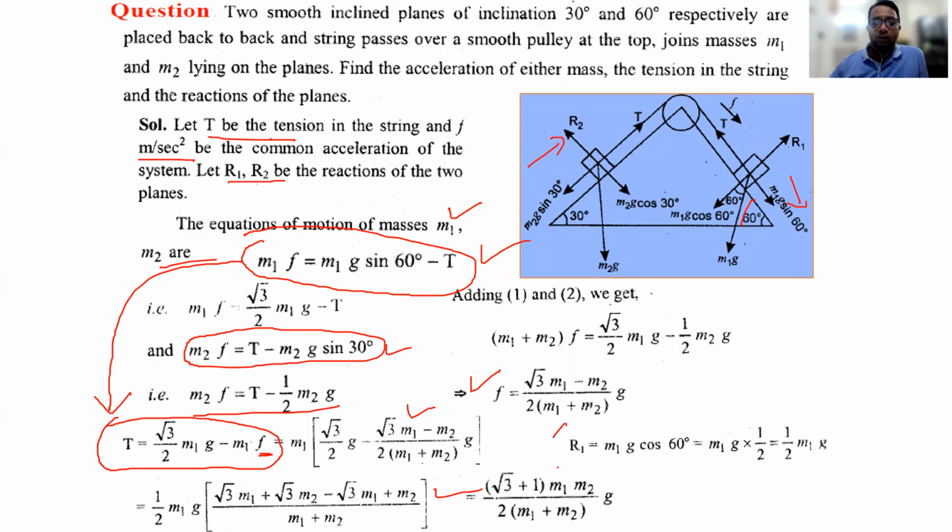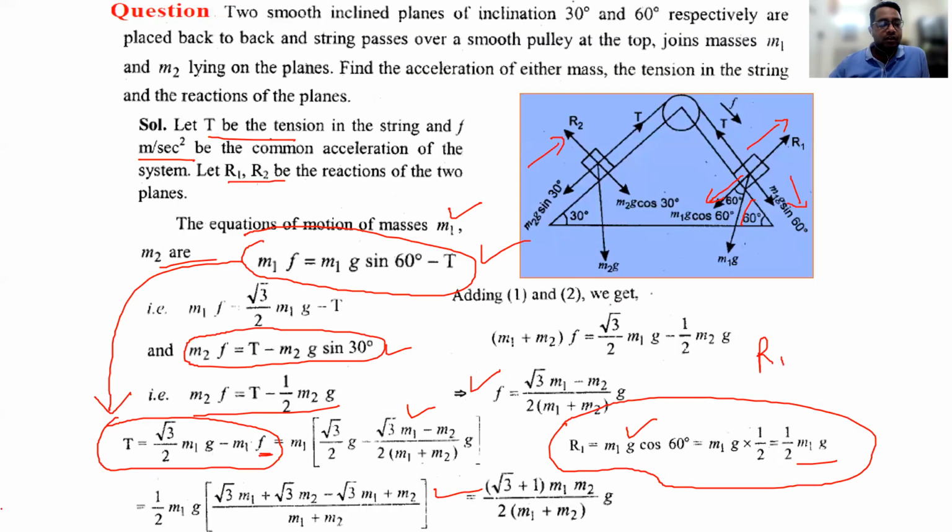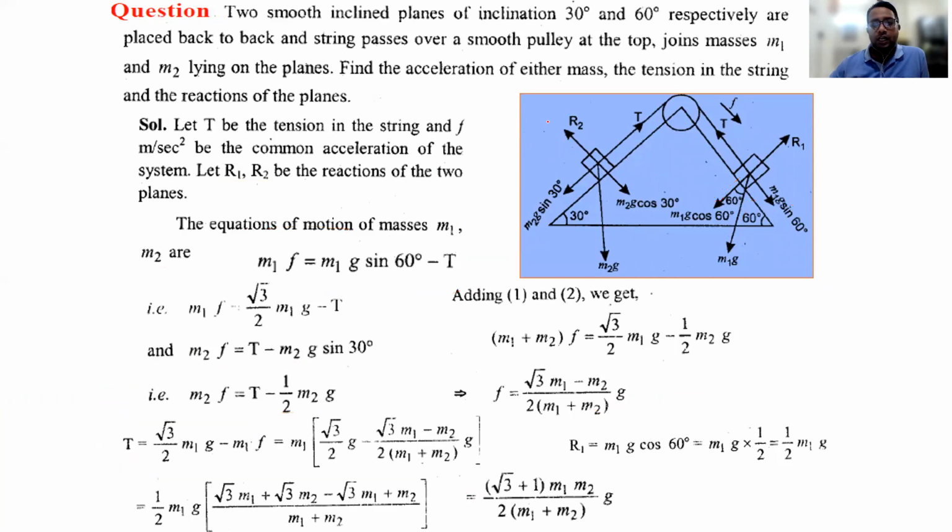And reaction R1, which was derived in the article, will be equal to this force, because there is no motion in this direction, so these two will balance each other. So R1 is equal to m1g cos 60, so half m1g. Similarly R2 will be equal to m2g cos 30, and you can simplify it. What is the value of cos 30? It is root 3 by 2, so it is root 3 by 2 m2g. This was the value of R2.